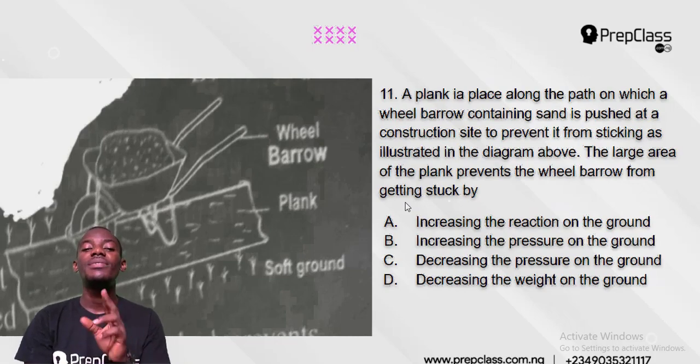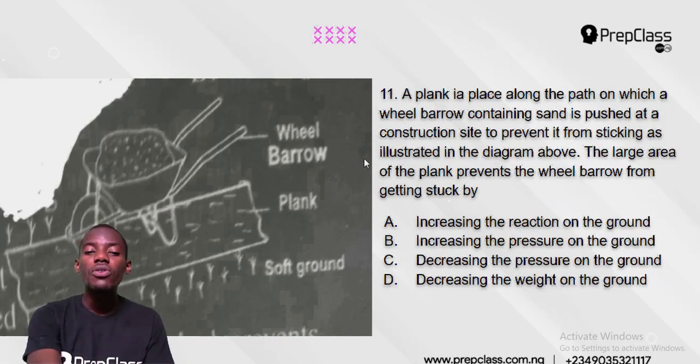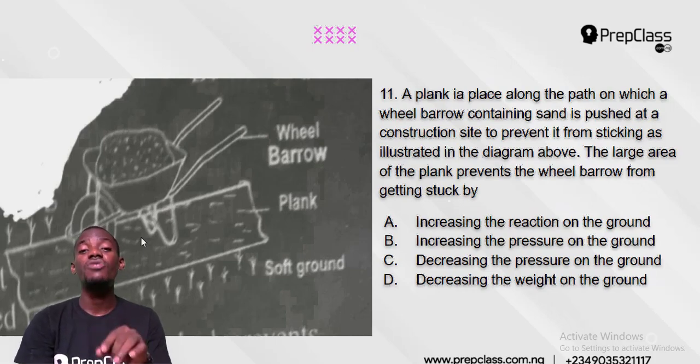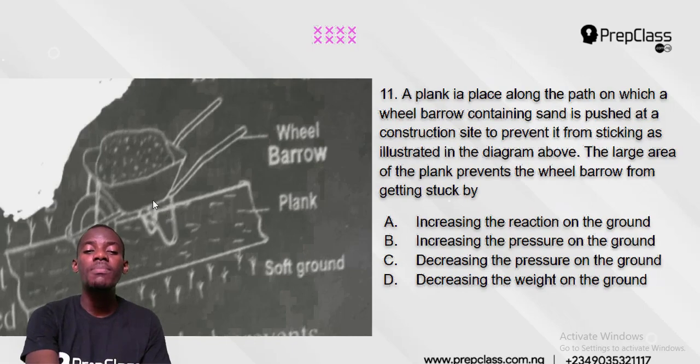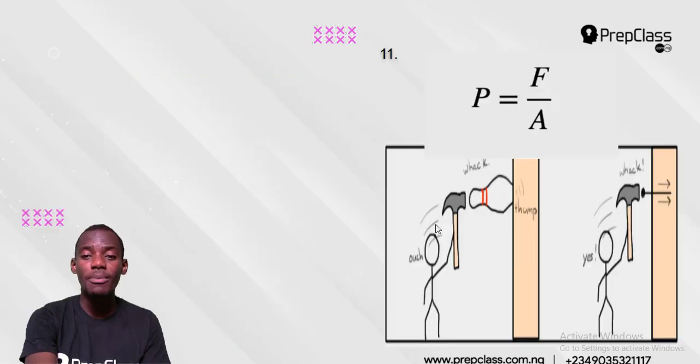Now, this question is simply saying that we put a wheelbarrow on this plank so that it will not sink into the ground. Why did you do that? Because if you place it on the soil directly, it will begin to sink. It will start going down due to pressure. The reason why this wheelbarrow was placed on this plank was to reduce the pressure, and that is the answer. But I will explain further.